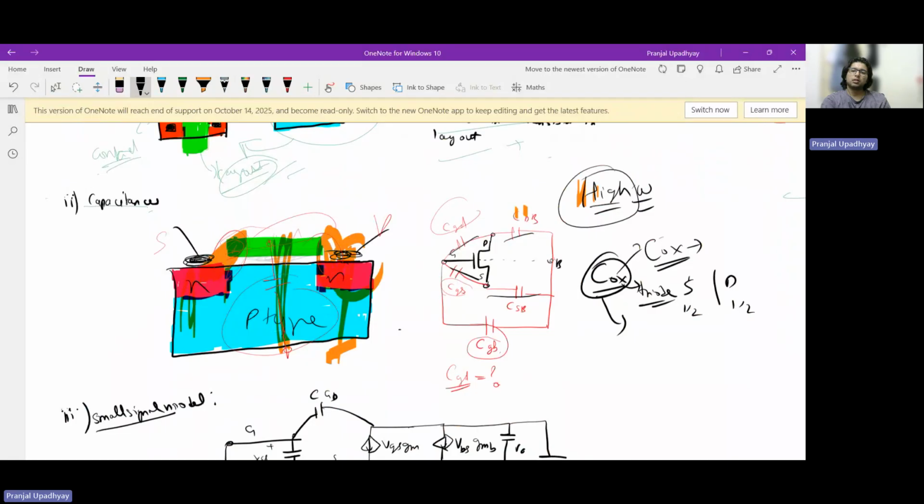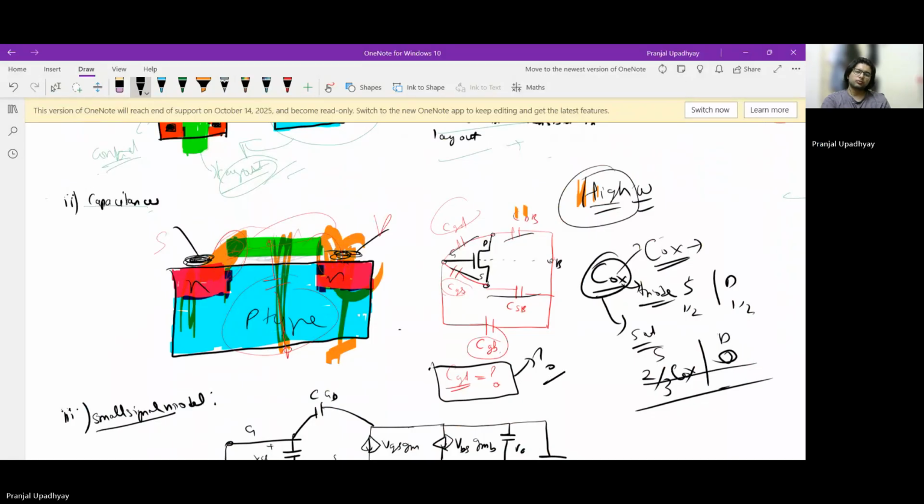And when it is in saturation, we already know that since pinch off has happened at the drain, we just say that the capacitance at that end is zero, and towards the source end, it's 2 by 3 of COX. Okay, so that is one small fact that I found worthy of mentioning. And we typically ignore CGD in all these models. Why is that so? That is something I'm leaving for you to think about if you're watching.